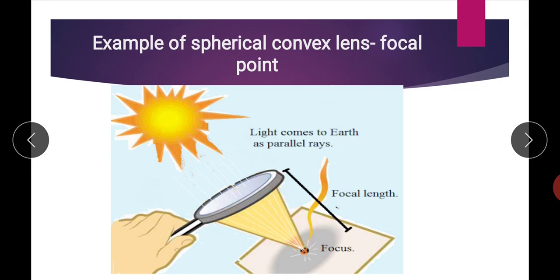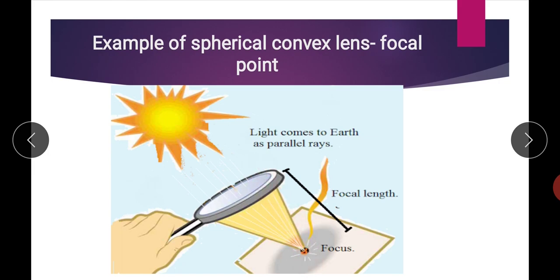If you put a paper on this focal point, then after some time the paper starts to burn. So, this focusing of sun rays by the magnifying glass is one of the common examples of how refraction occurs in a spherical convex lens.